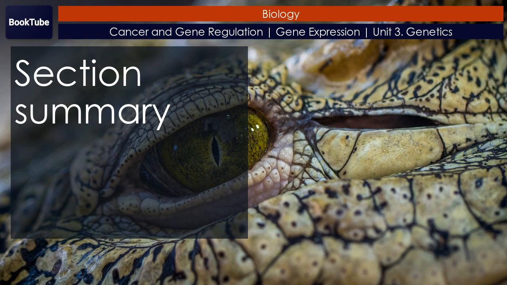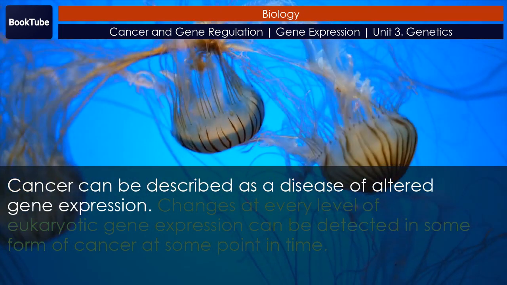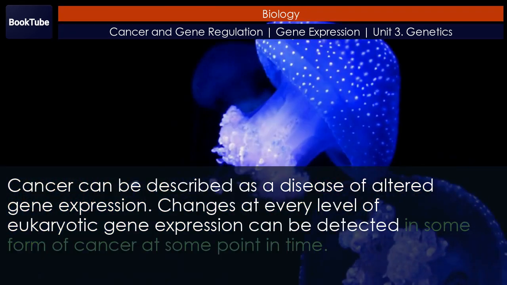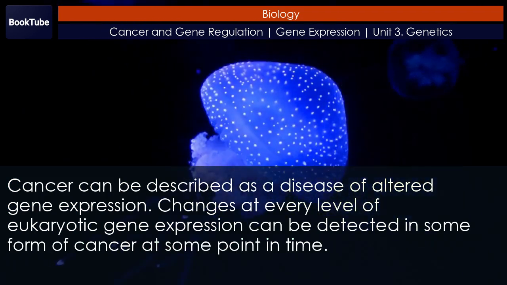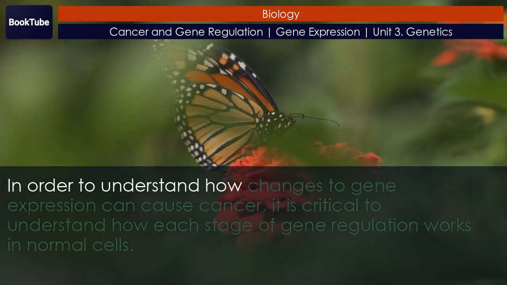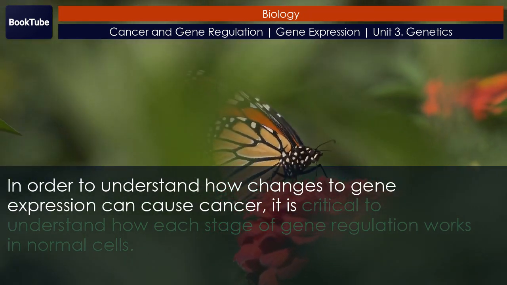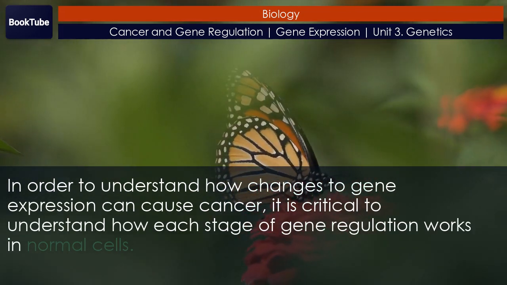Section summary. Cancer can be described as a disease of altered gene expression. Changes at every level of eukaryotic gene expression can be detected in some form of cancer at some point in time. In order to understand how changes to gene expression can cause cancer, it is critical to understand how each stage of gene regulation works in normal cells.